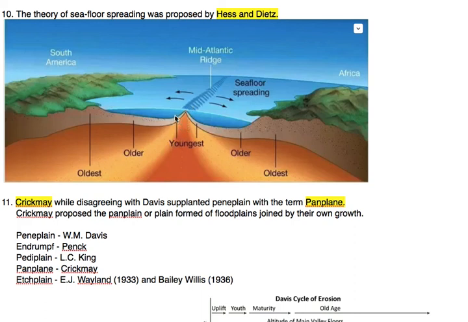Moving further away from the mid-Atlantic ridge, we will get older, and if we move further from the older, then we will get the oldest. So the youngest, older and oldest. Okay, so we stop here with the 10 topics. We will continue further.